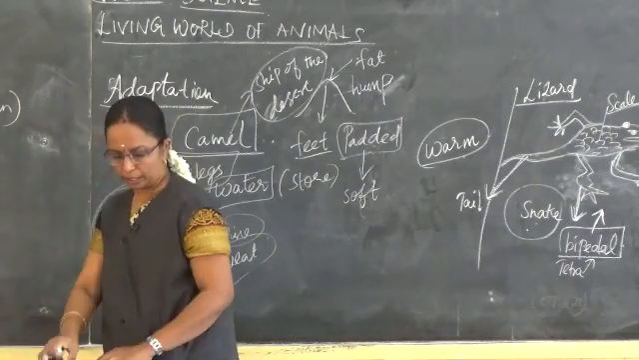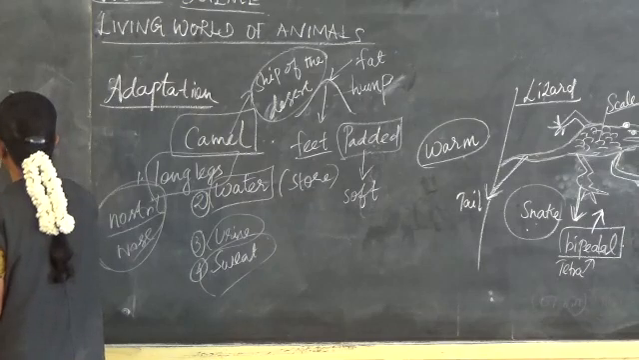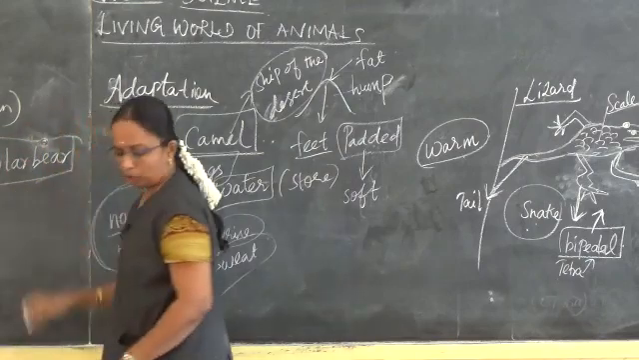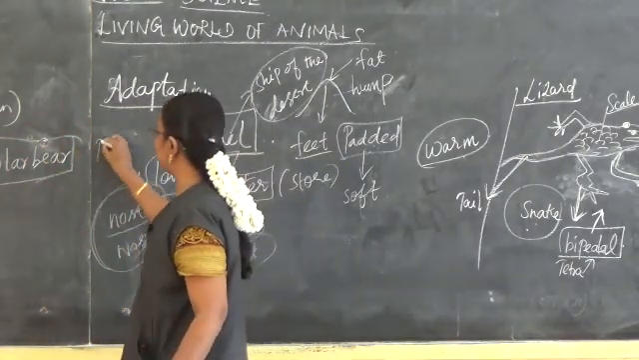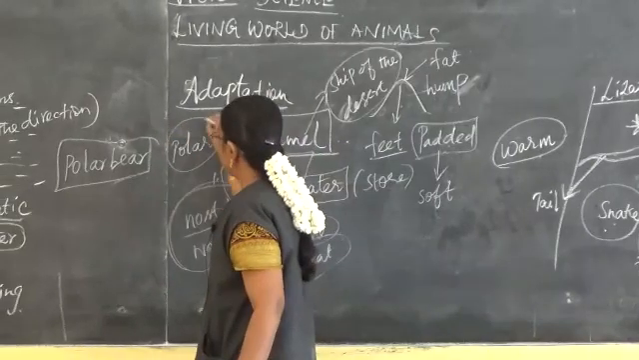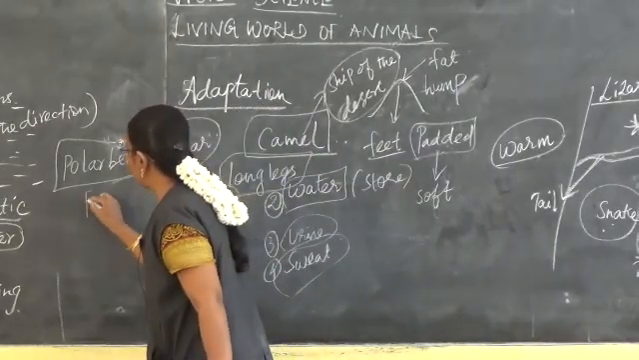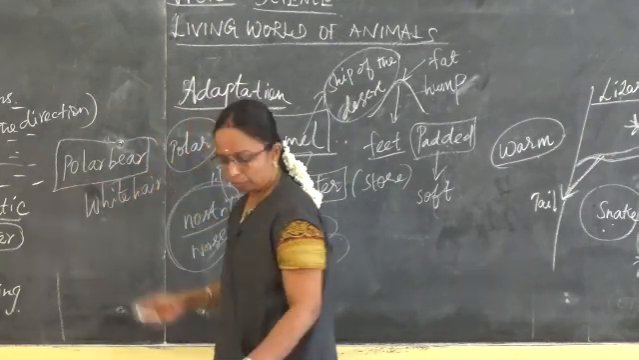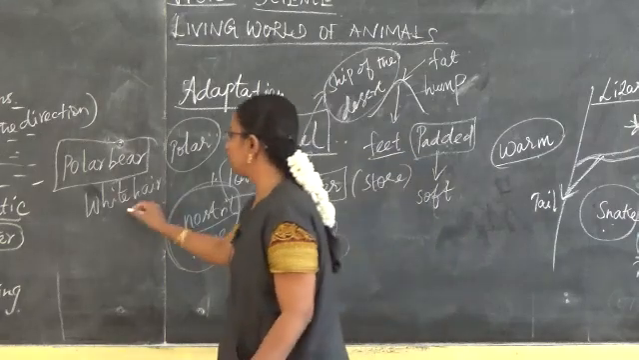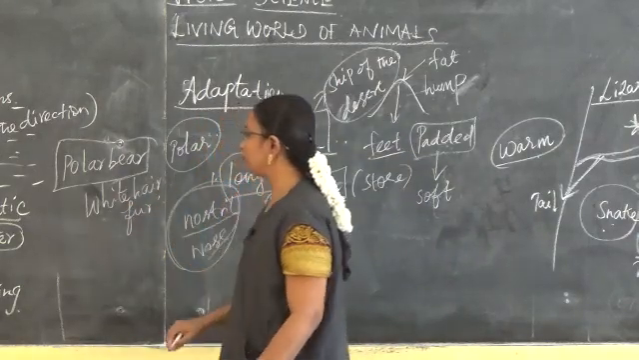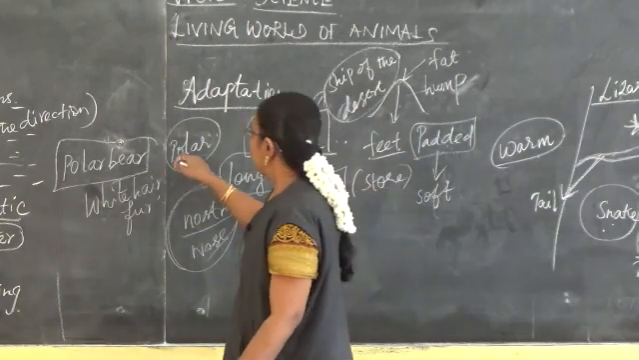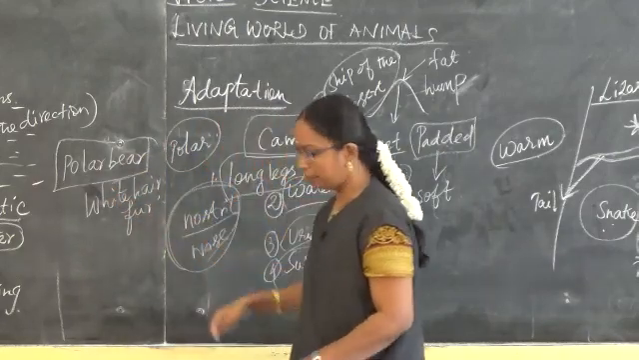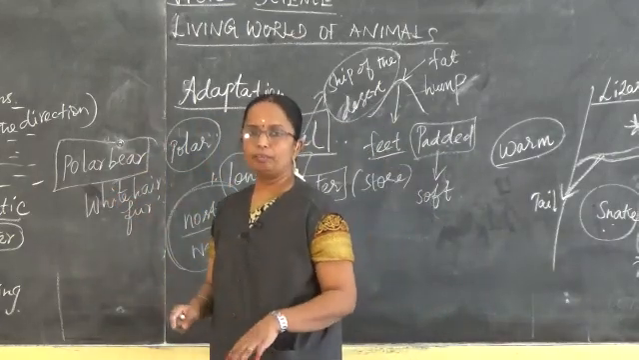Next we move on to the adaptation that is found in polar bear. The polar bear is seen in the polar region, that is snow covered area. In them, their body is fully covered with white hair or fur. It is also known as fur. So the polar bears are found in the polar region, snow covered area. Their body is fully covered with white hair or fur for protection.